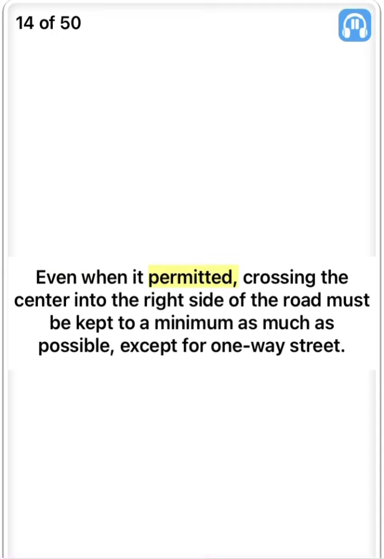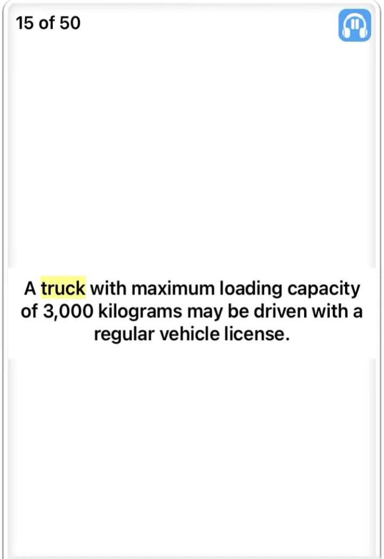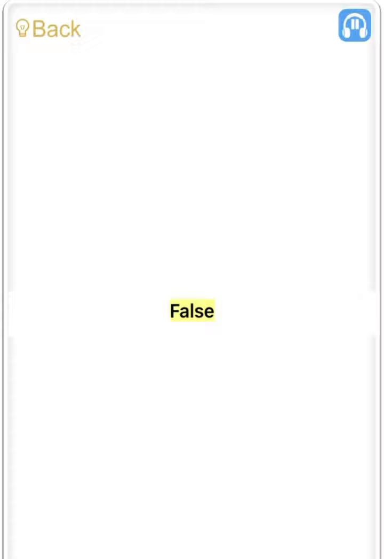Even when it is permitted, crossing the center into the right side of the road must be kept to a minimum as much as possible, except for one-way street. True. A truck with maximum loading capacity of 3,000 kilograms may be driven with a regular vehicle license. False.